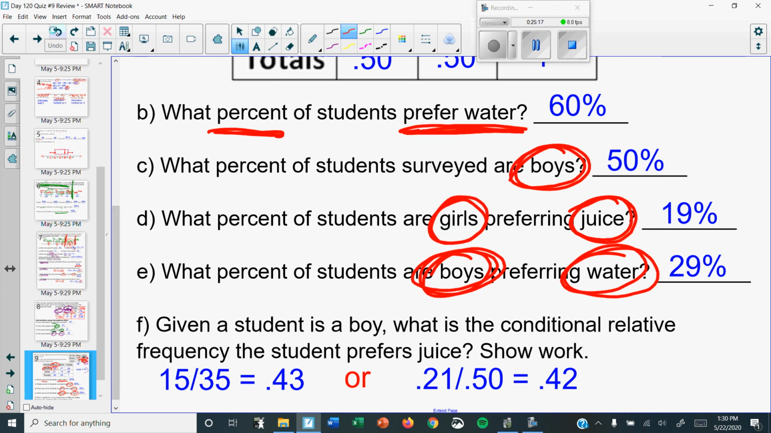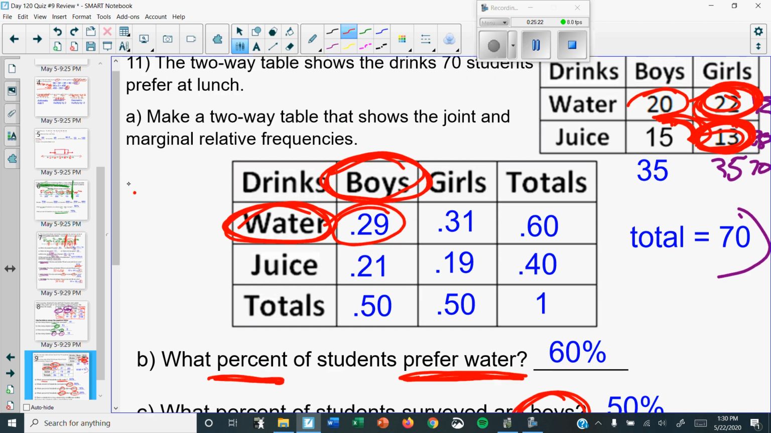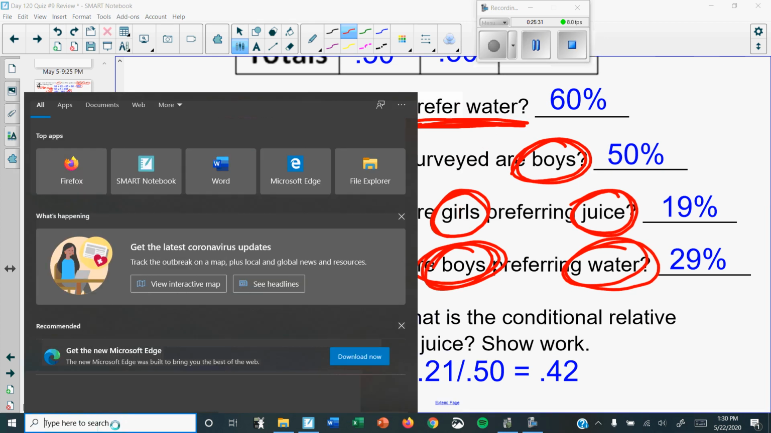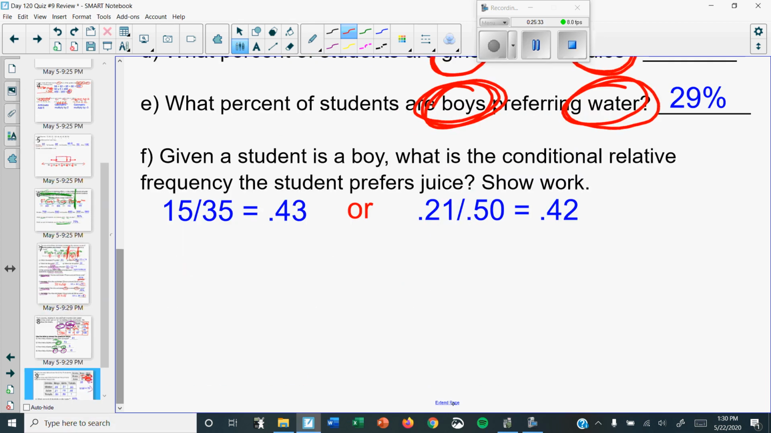The last one is different. And here's why the last one is different. Okay. Here's why you know the last one is different. You write, given a student is a boy. Whenever you see the word given, you should be very careful. Also, if you see conditional, you know it's going to be harder. So now, this is why this question is more difficult.